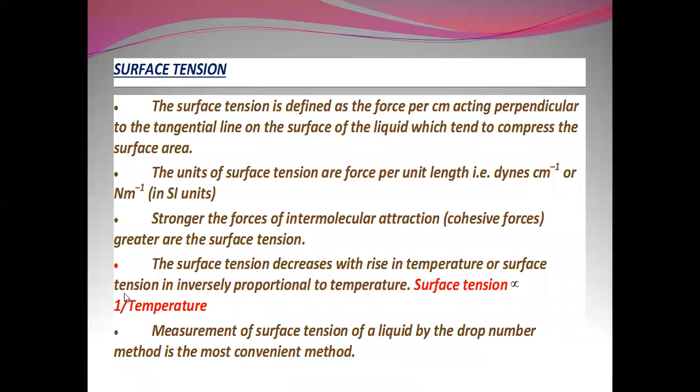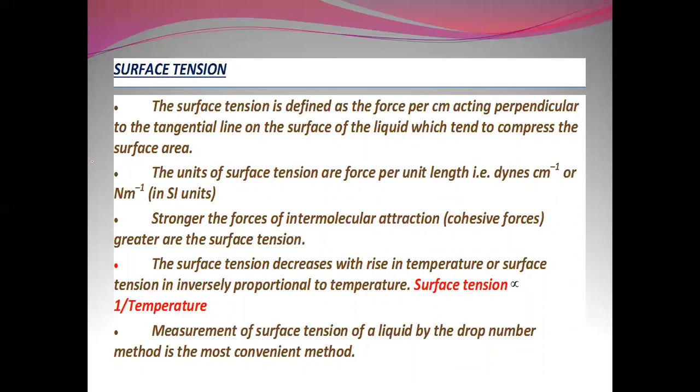Now, surface tension. Surface tension is defined as the force per centimeter acting perpendicular to the tangential line on the surface of the liquid, which tends to compress the surface area. The units of surface tension are force per unit length, that is dynes per centimeter or Newton per meter.